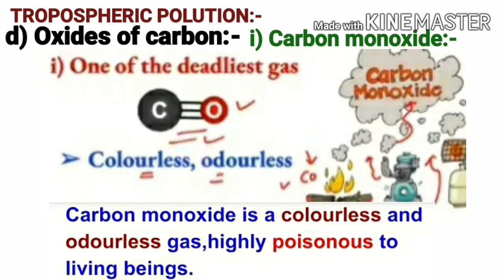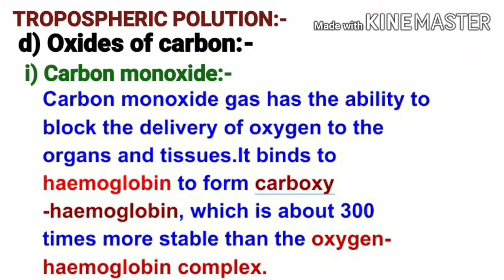Carbon monoxide is a colorless and odorless gas, highly poisonous to living beings. Carbon monoxide gas has the ability to block the delivery of oxygen to the organs and tissues. It binds to hemoglobin to form carboxyhemoglobin, which is about 300 times more stable than the oxygen hemoglobin complex.